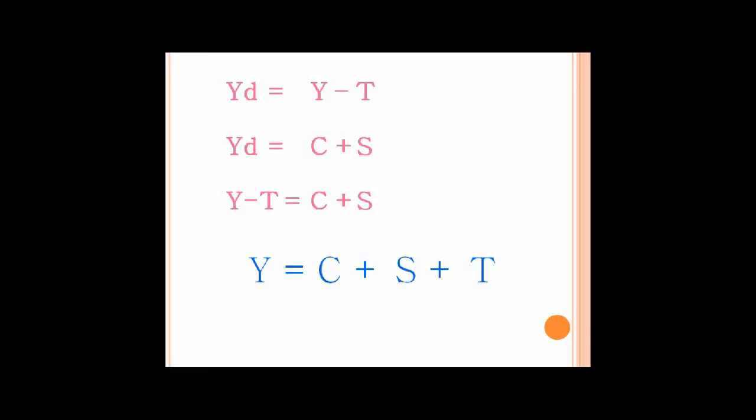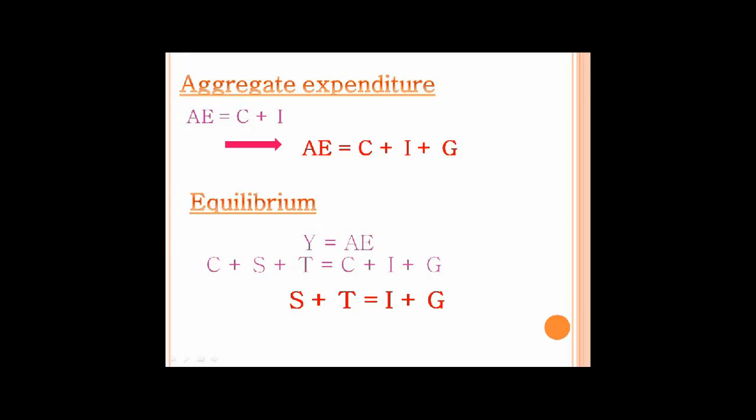We have to understand that YD is also equal to C plus S, meaning that people use their income for consumption and saving. Since YD is equal to Y minus T, and YD also equals C plus S, then as we rearrange the formula, we get Y minus T equals C plus S, or Y equals C plus S plus T. Another one is the aggregate expenditure. Aggregate expenditure represents overall expenditure in the economy. The formula is AE equals C plus I plus G.